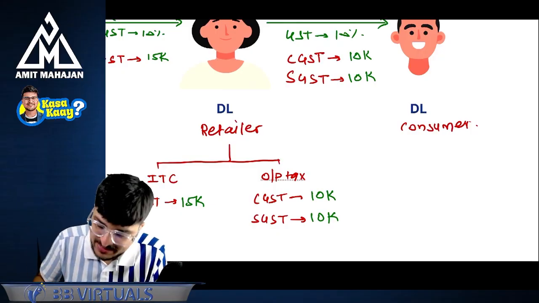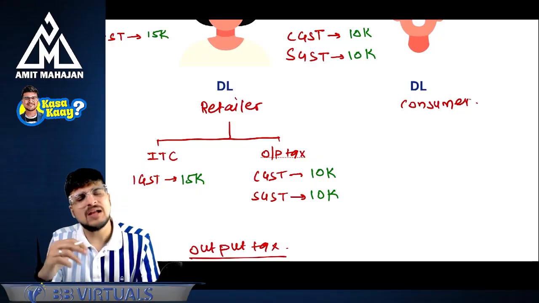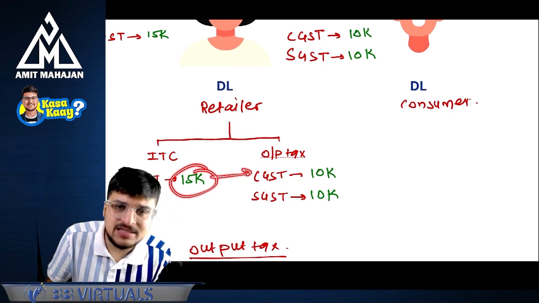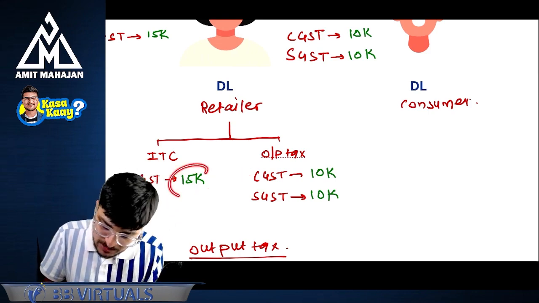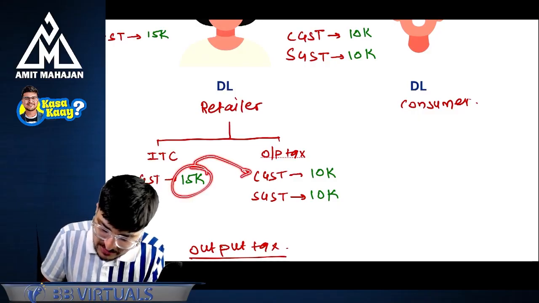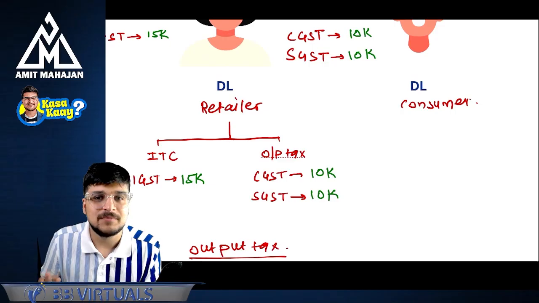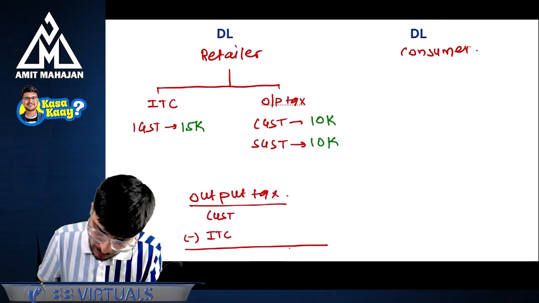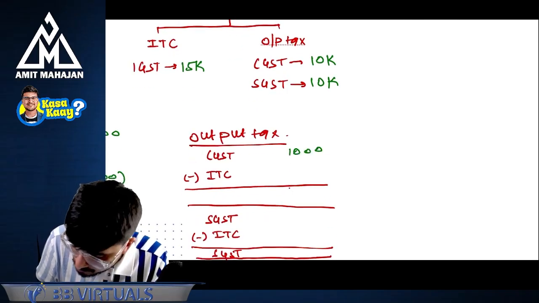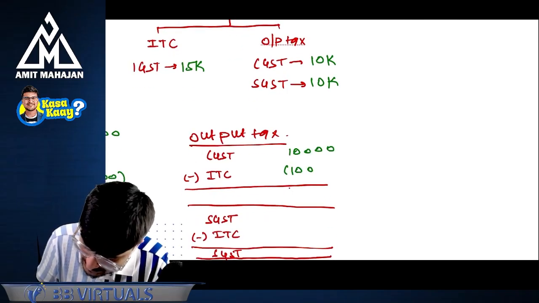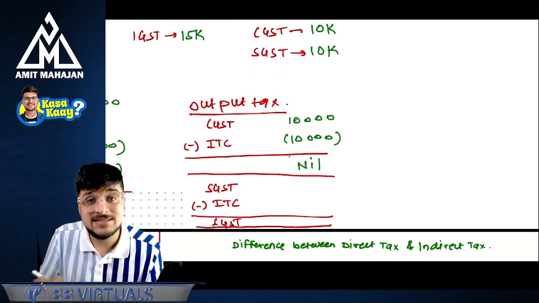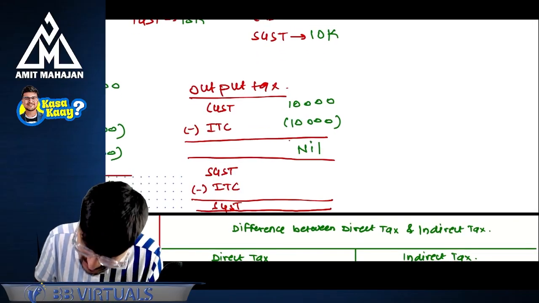In this case, please understand, they have said that it is your choice. You want to use IGST first against CGST, you can use that. You want to use IGST against SGST, you can do that. You want to use 5,000 against CGST and 10,000 against SGST, you can do that. They have given all the freedom to us. So first, what I will do is use it against CGST. So 10,000 rupees minus ITC of 10,000 rupees. Perfect. My answer will come as nil. Nil as CGST liability.